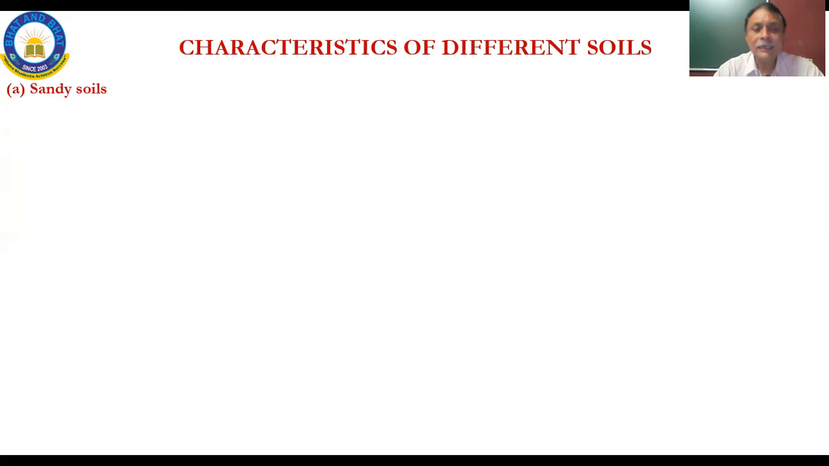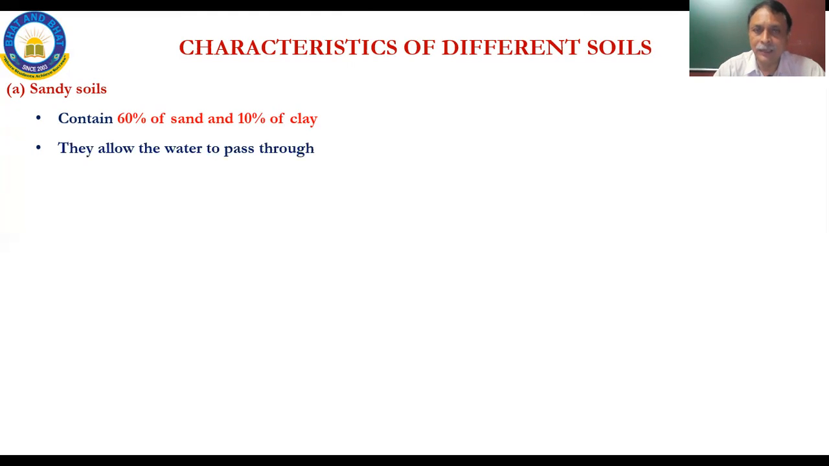The first one is sandy soil, contains 60% of sand and 10% of clay. The remaining being the organic matter part. I would say more of lateritic soils, or the ones that are found on the coastal regions. When we come to the further classification, we'll see it is the lateritic soils which are more sandy, which contains more of sand and less of clay.